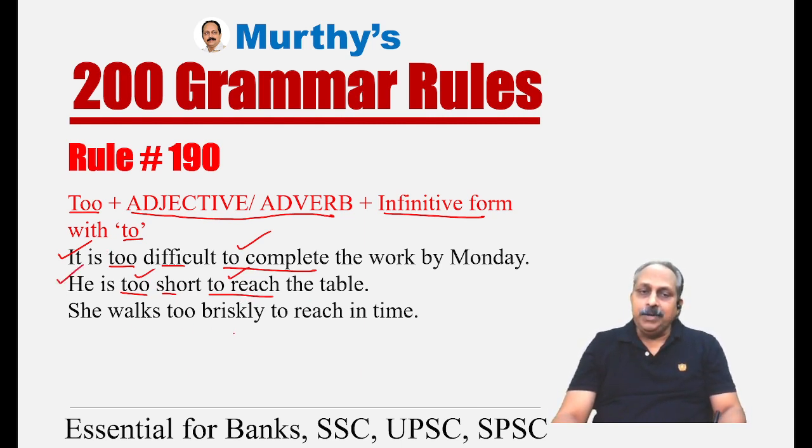She walks too briskly to reach in time. Here she walks. How does she walk? Briskly. Here we have an adverb. The first one adjective, this one also adjective. But here she walks too briskly to reach in time. To reach is a verb basic form with to. And here we have too and the adverb. Even this pattern is very important. They have given in a few exams.